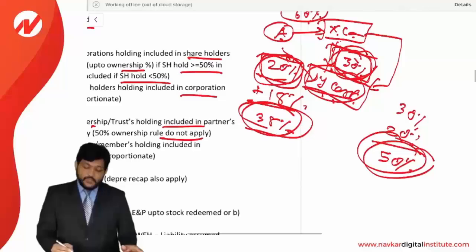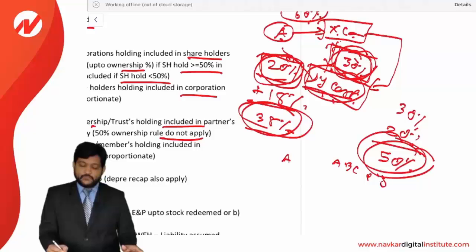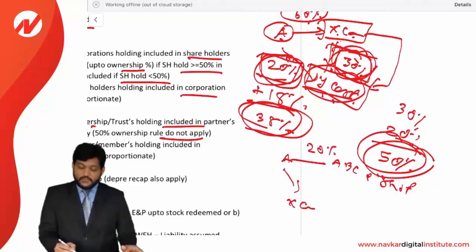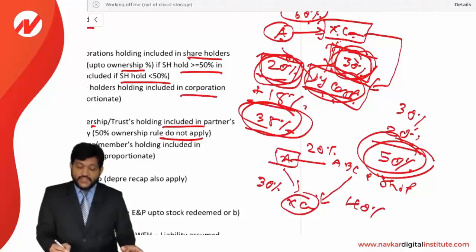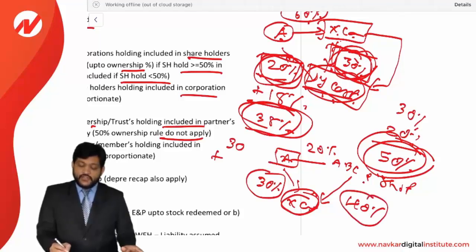Okay, let's see. Mr. A and ABC partnership. Now A is, let us say, a 20% partner in ABC partnership. A is holding 30% in X corporation and ABC partnership is holding 40% in X corporation. Now if I want to decide how much is A's holding in X corporation, then 30% is direct, so that is going to be there, plus ABC partnership's 40% holding in it, it will be proportionate. So 40% into 20% is equal to 8%. So it will be 38%.